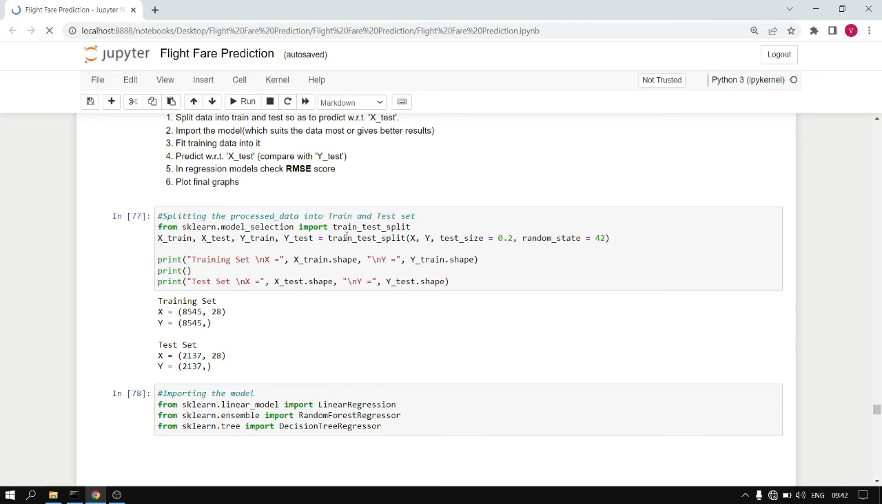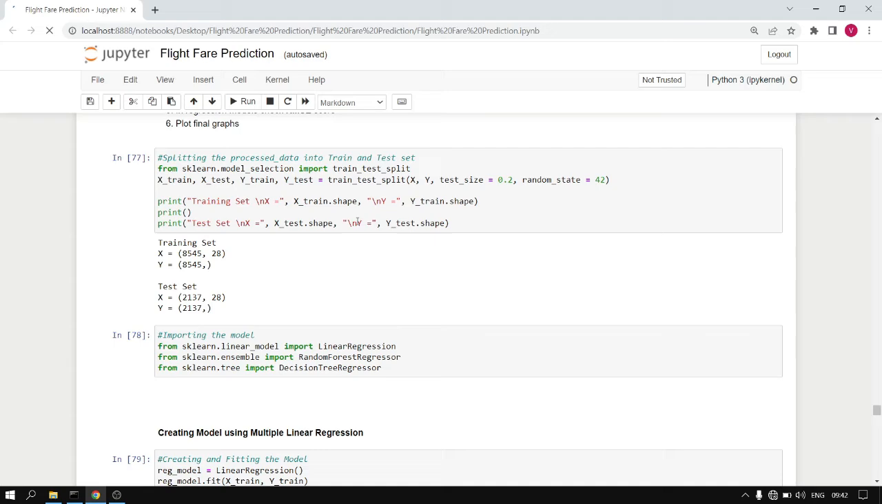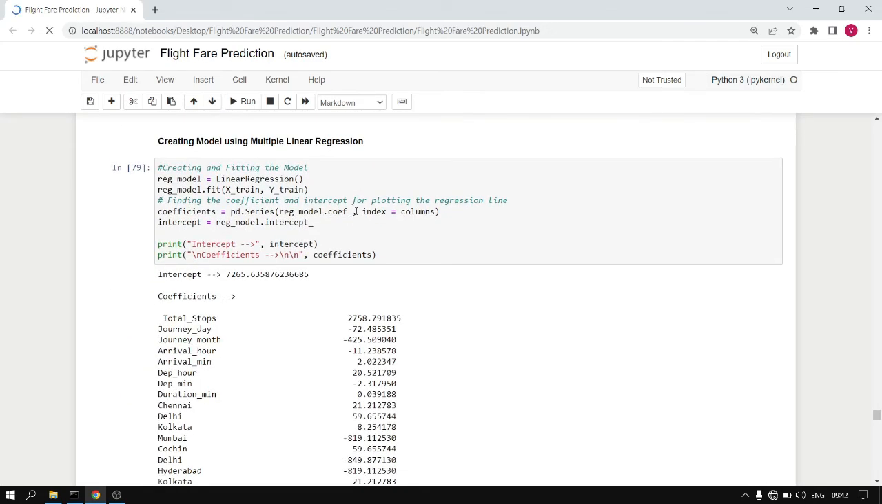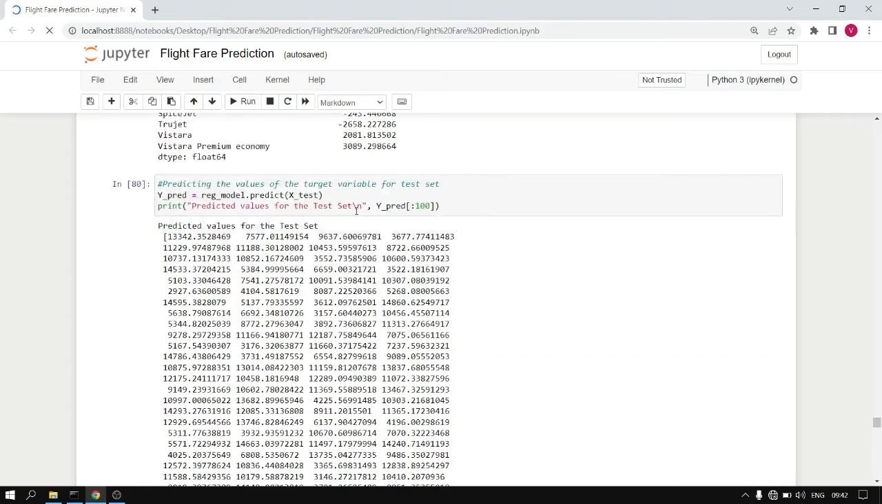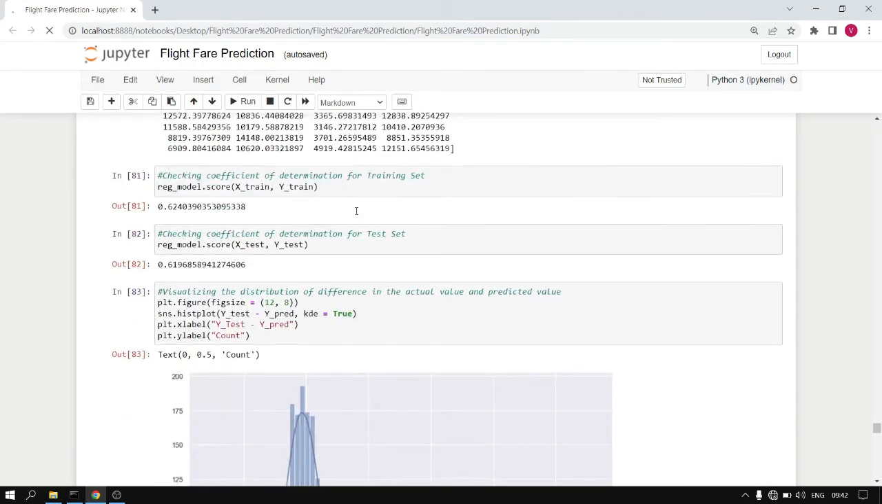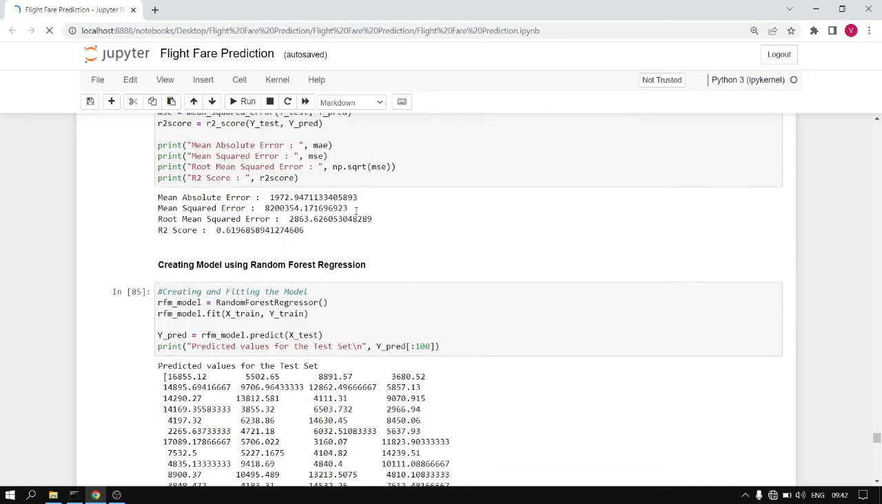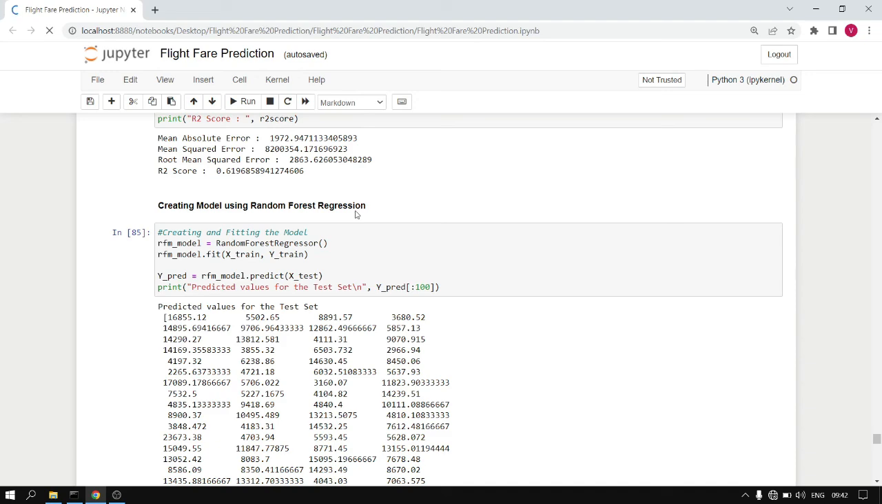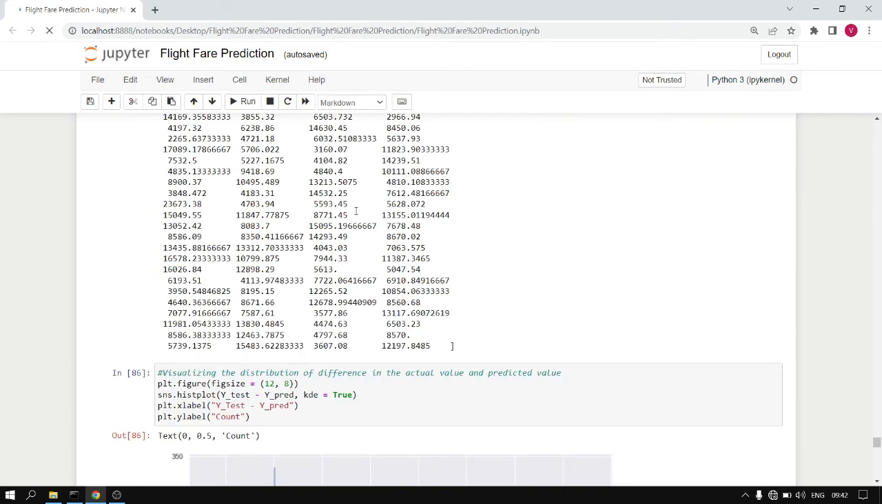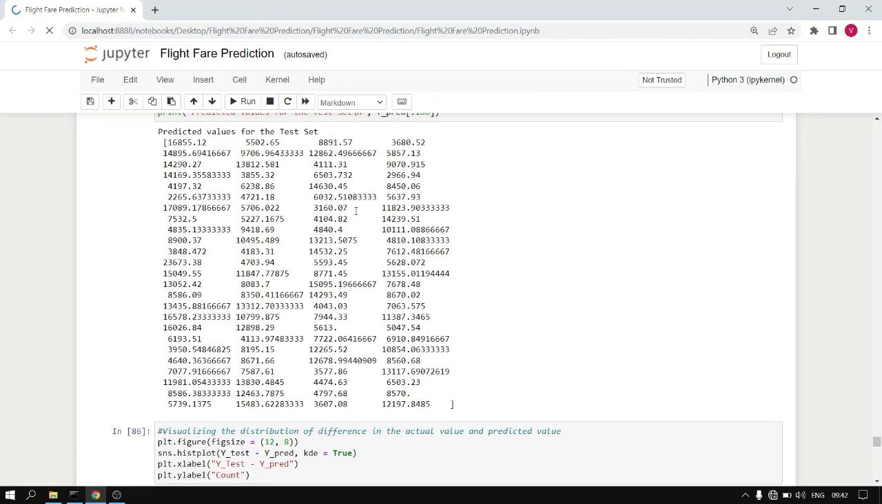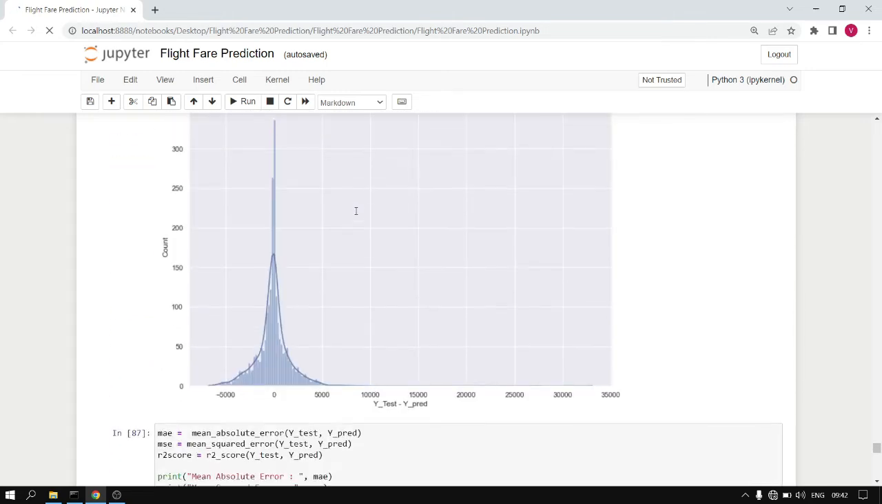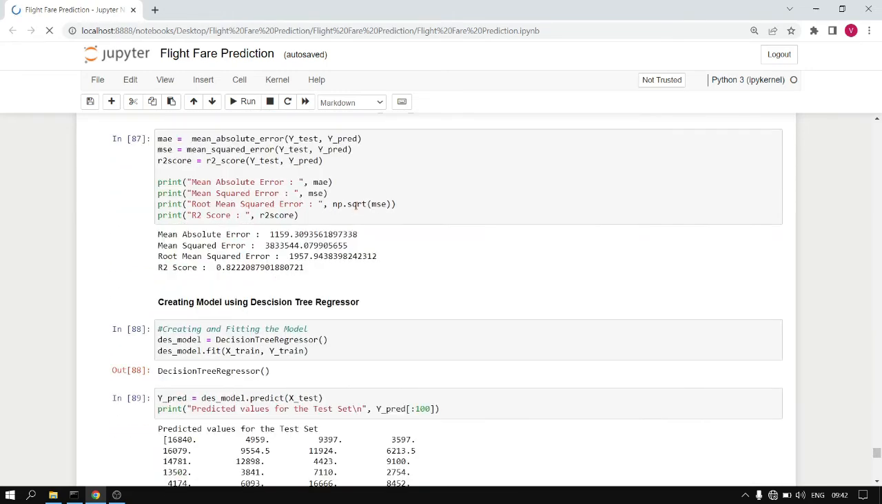First, we divide our dataset into training and test sets. Then we first use multiple linear regression. The model is created and the values are predicted. Then we evaluate the model and calculate root mean squared error and R2 score for the multiple linear regression. Then we create the random forest regression model. The model is fitted with values and predicts the values. Here are the predicted values, and after the evaluation we got two values, R2 score and root mean squared error.